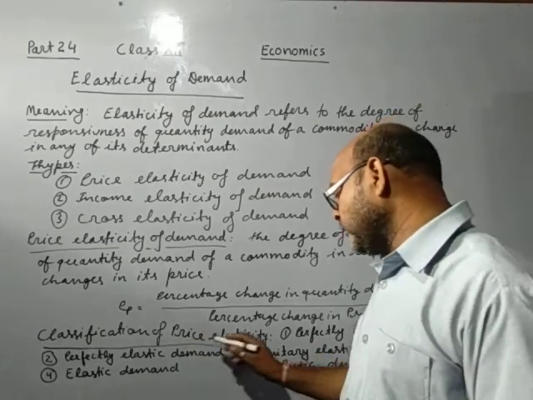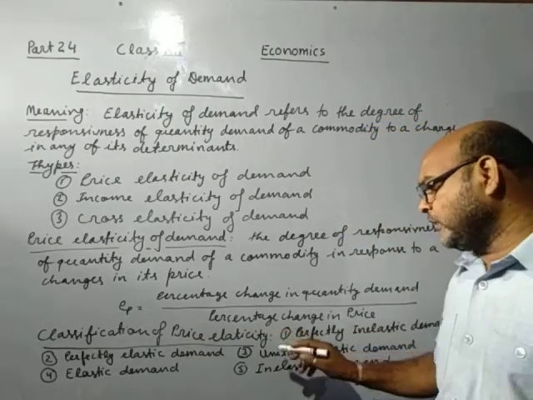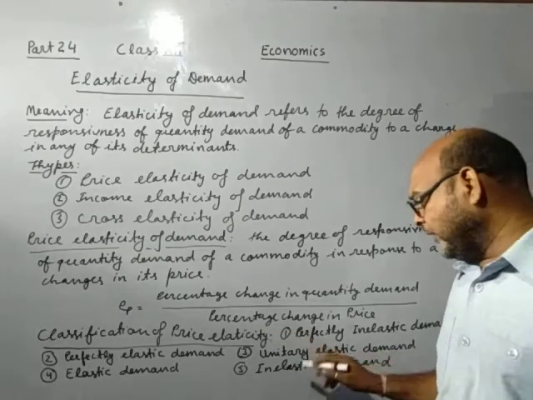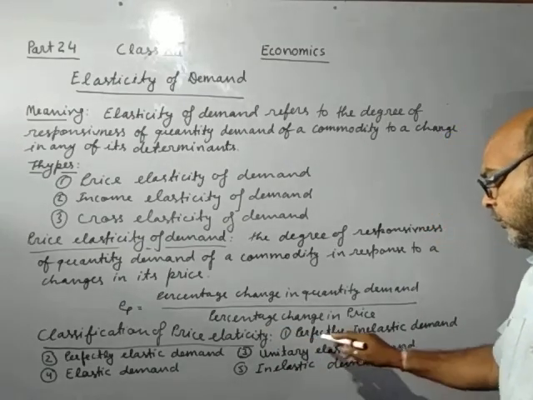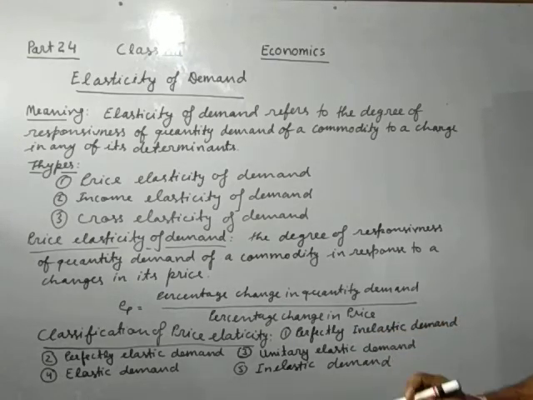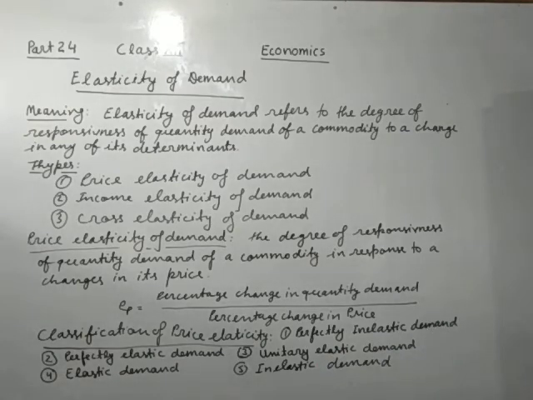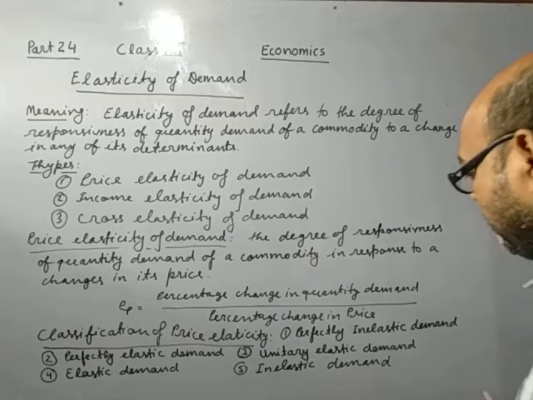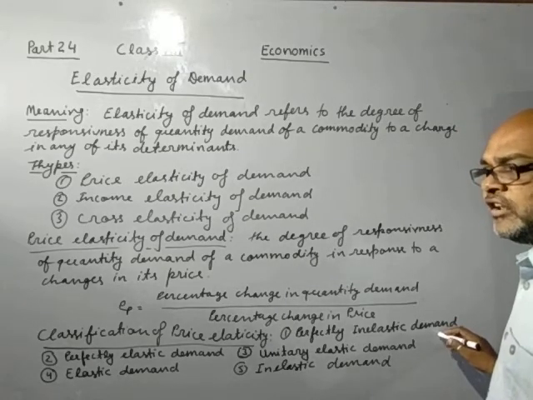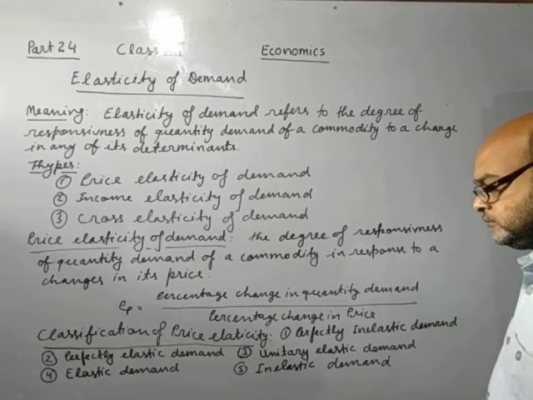Now classification of price elasticity. Price elasticity has been classified in 5 types. First, perfectly inelastic demand. Perfectly inelastic demand means if the price of the commodity either increases or decreases, but there will be no change in the quantity demand of the commodity.